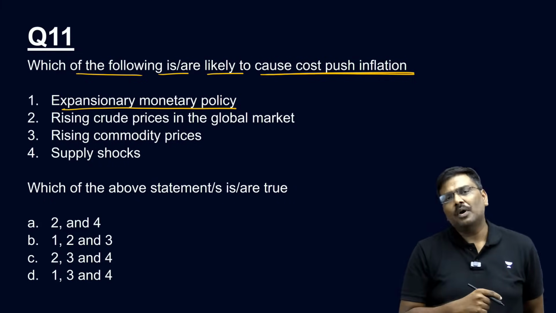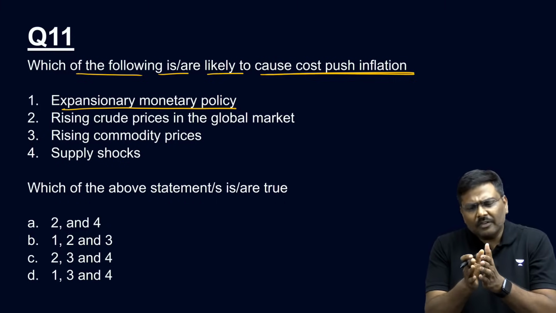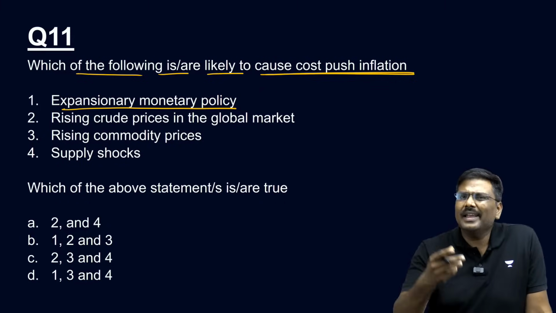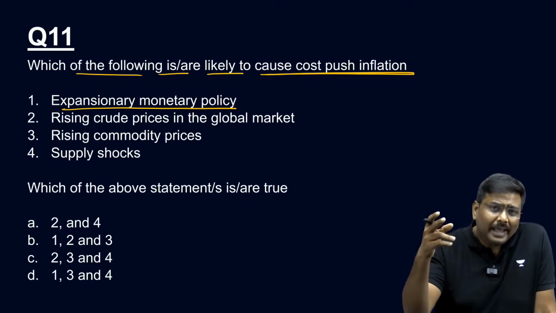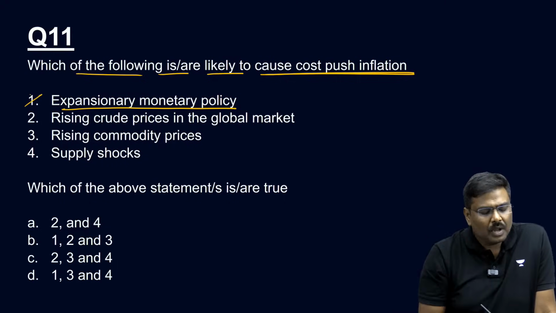If you follow expansionary monetary policy, the supply of money will increase. And if money supply increases, automatically interest rates will come down. Demand will increase and that will contribute to inflation, but it is demand side, not cost push. Okay, first one is wrong.